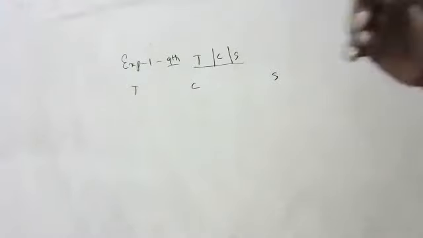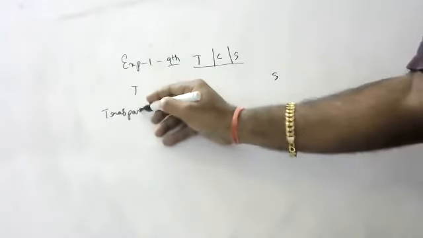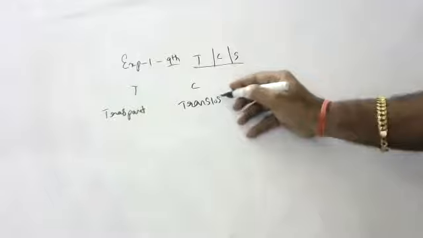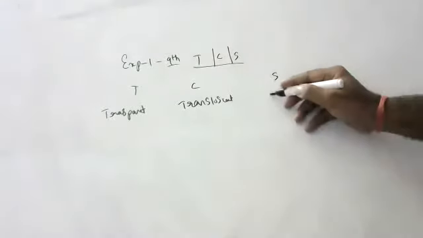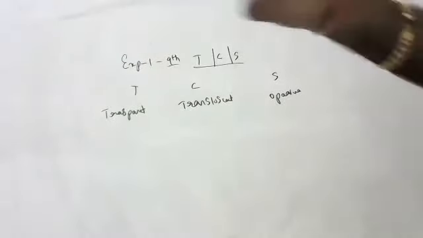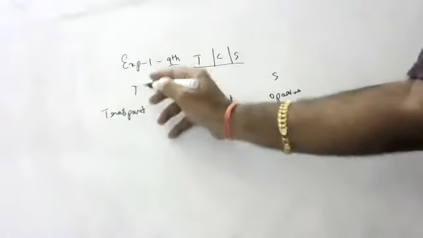Anyway, I will say it again, children, a little. True solutions are transparent. Colloids are translucent. Translucent means partially transparent. And suspensions are opaque. You can't see through them. Okay, filtration.